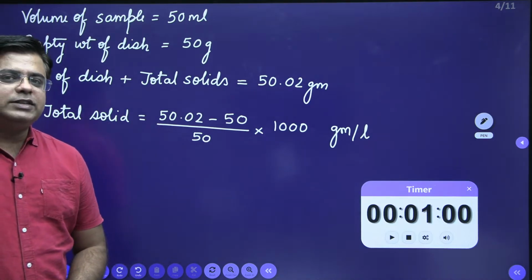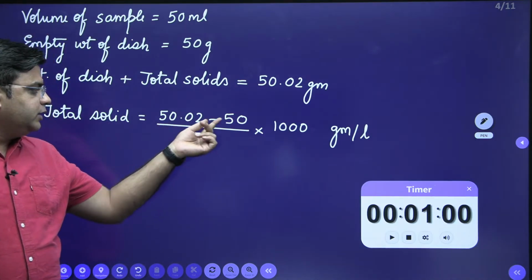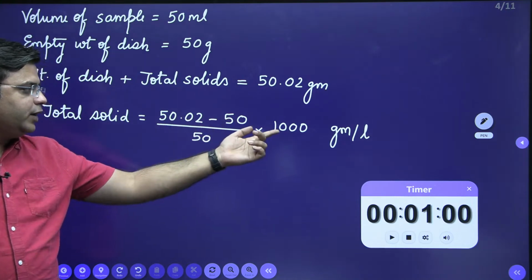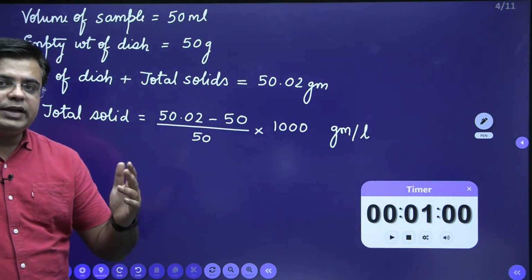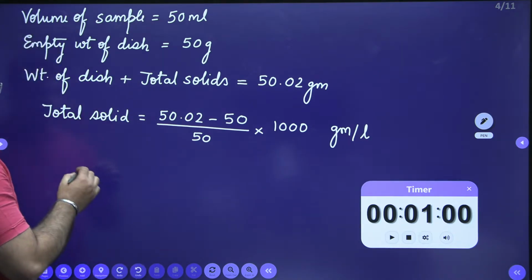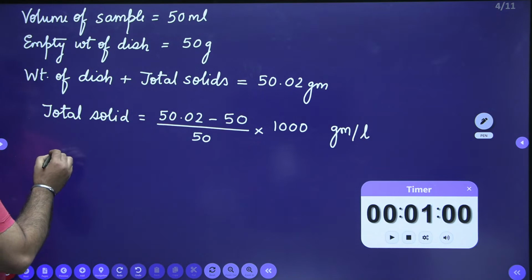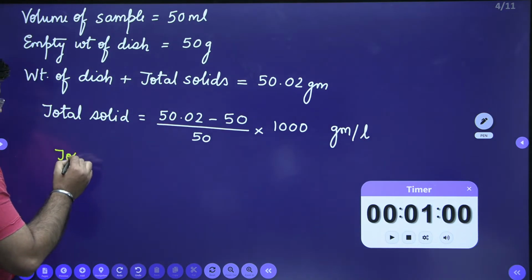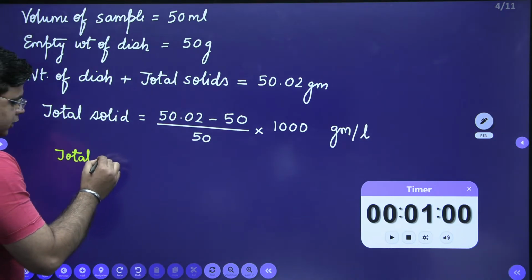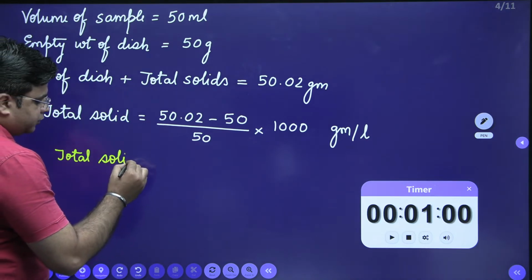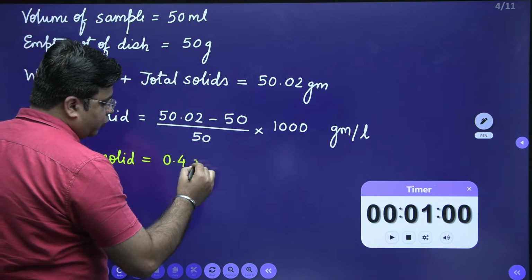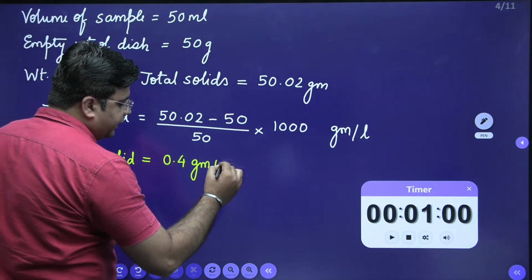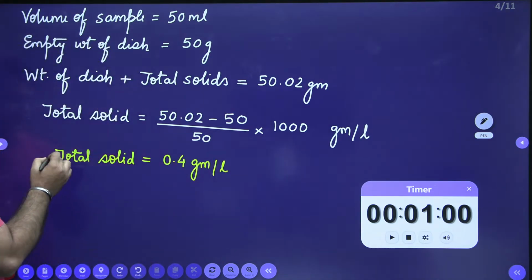Please do the calculation and tell me the value. 50.02 minus 50, divided by 50, into 100. This will give me the total solid concentration in gram per liter. So total solid concentration comes out to be 0.4 gram per liter. This is my total solid concentration.